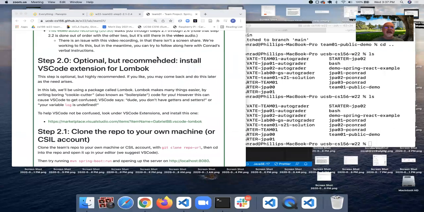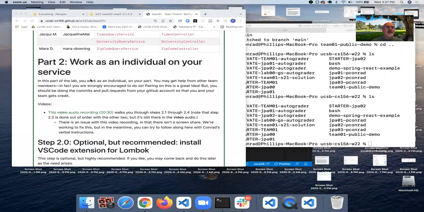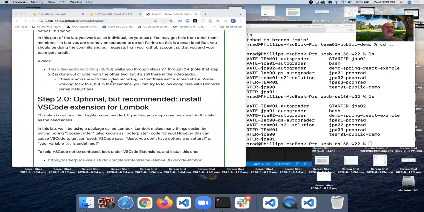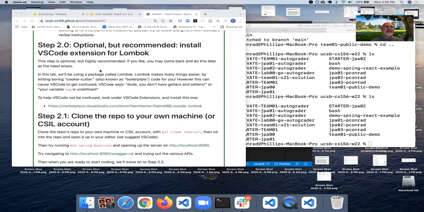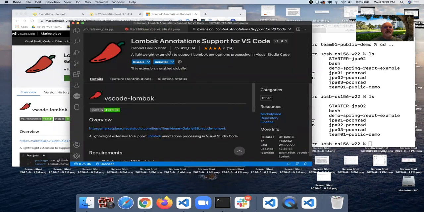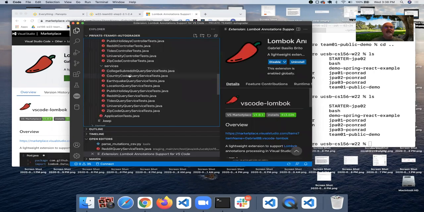So we are working in part 2 of this lab. And yeah, there's the auto recording, 20 minutes of nothing, nothing helpful. This time we will actually start and try to do step 2.0, which is installing the VS Code extension for Lombok. If you click on this and then click on install, VS Code is required. Continue. Hopefully it will open up VS Code and install this. I already have it installed, but if you didn't, then this is where you would install that. And that will really help in a lot of cases.